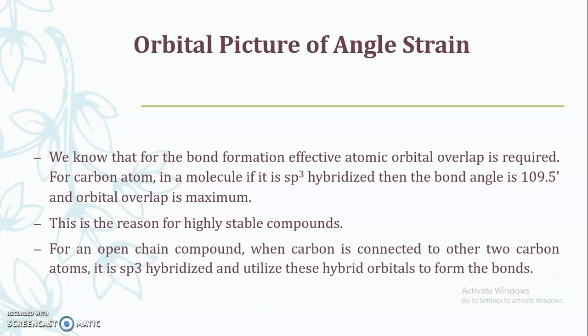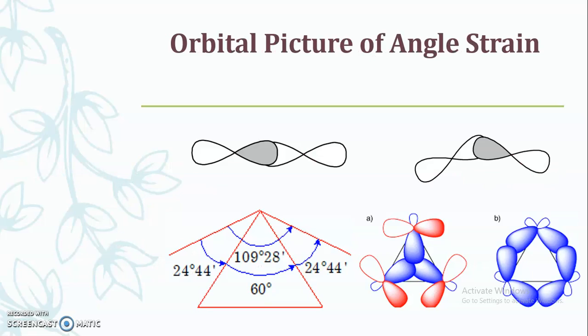For an open chain compound, when carbon is connected to two other carbon atoms and it is sp3 hybridized, it utilizes the hybrid orbitals to form the bonds. For example, here you can see the picture. First we will consider these two pictures, where you can see this particular orbital is completely overlapped on this second orbital.